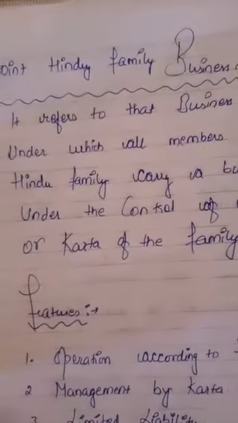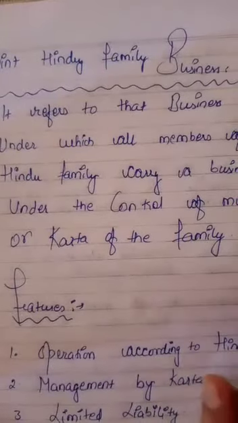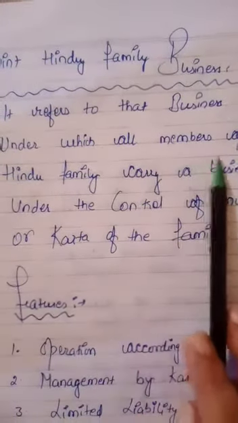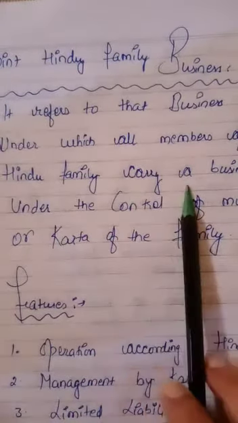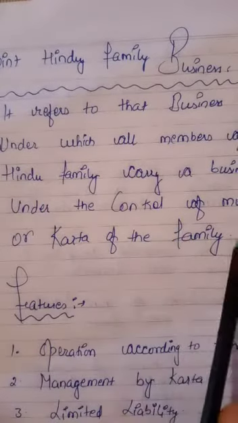What is the meaning of Joint Hindu family business? It refers to that business organization under which all the members of the Joint Hindu family carry on a business under the control of Mukhya or Karta